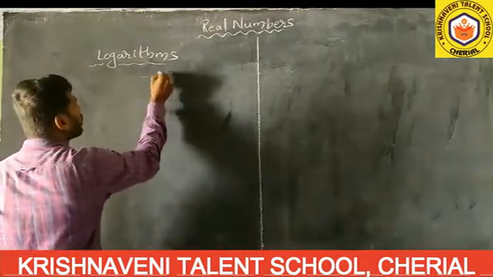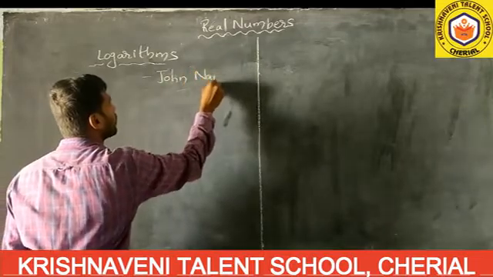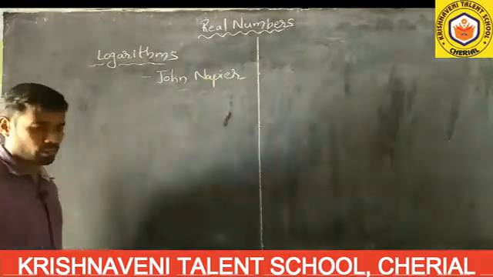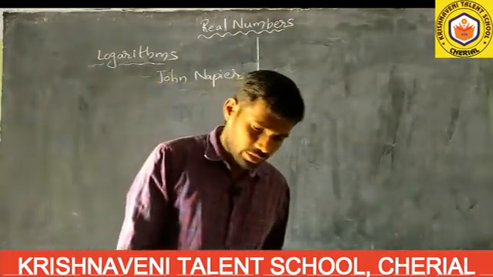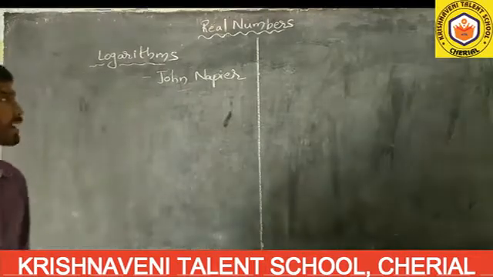The father of logarithms is John Napier. John Napier is the father of the logarithms. He was a Scottish mathematician, physicist, and an astronomer also.